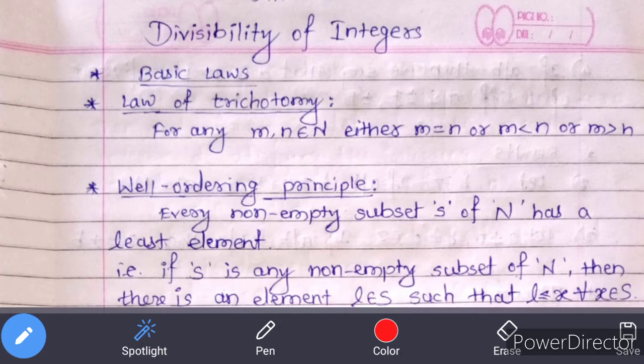In today's lecture, we are going to start our next chapter, that is divisibility of integers. In this, firstly we see some basic laws. First, that is law of trichotomy, and it states that for any m, n belongs to N, either m is equal to n, or m is strictly less than n, or m is strictly greater than n. That means if we take any two numbers m and n from set of natural number capital N, then there are three possibilities. That is, either these two numbers are equal, or first number is strictly less than second number, or first number is strictly greater than second number n.